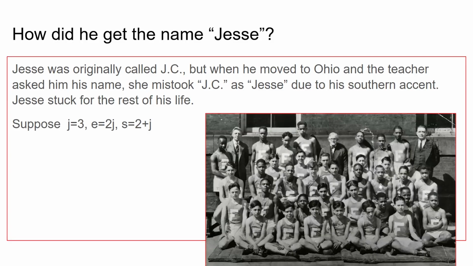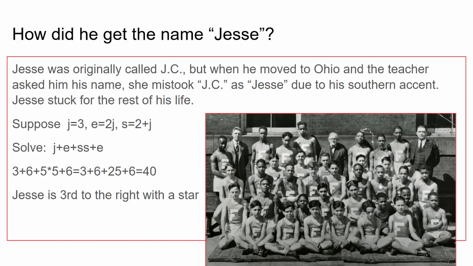Suppose that J equals 3, E equals 2J, and S equals 2 plus J. Solve the following: J plus E plus S times S plus E. All right, J is 3, E is 6 because 2 times 3 is 6. S is 5 because 2 plus J, 2 plus 3, is 5. And then since the two S's are side by side, that's multiply, plus 6 because E is 6. You've got to do order of operations. So 5 times 5 is 25. So 3 plus 6 plus 25 plus 6 is 40.